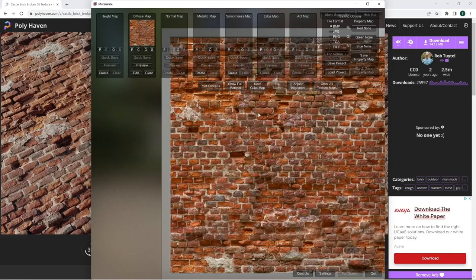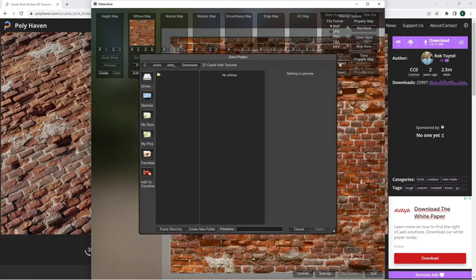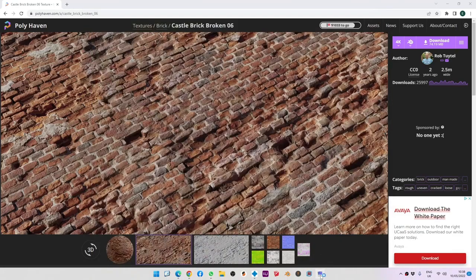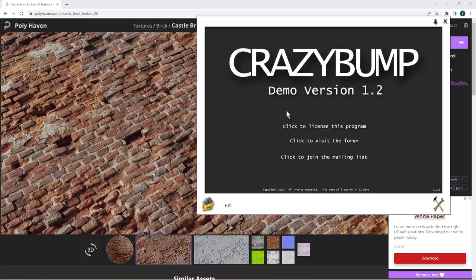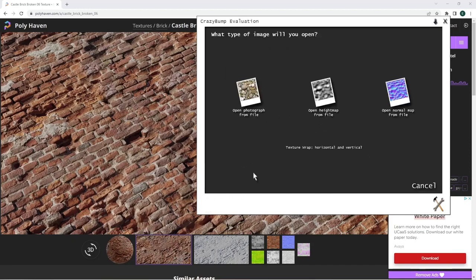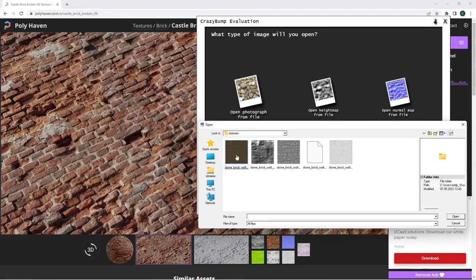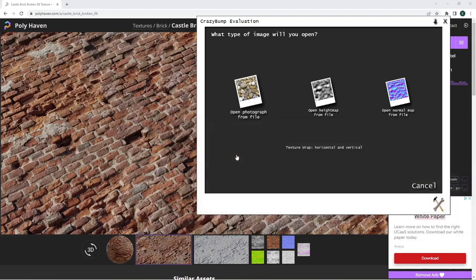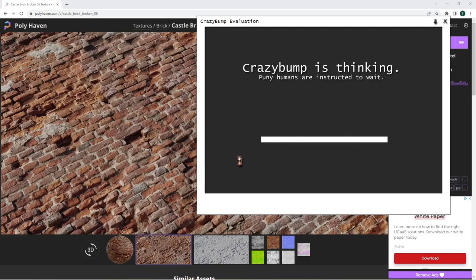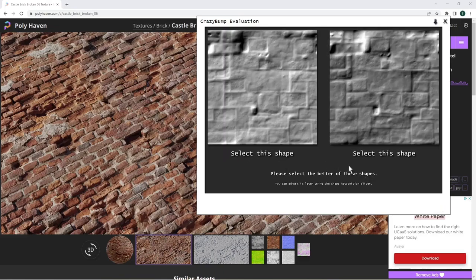And the one to save it to is, when you save, it has to be this diffuse map, or is it the height map, one of the two, and it comes up as a DISP. But someone will explain it on YouTube better than me. There's also another way of getting Crazy Bump, and you open this, open a photograph. There's one there sitting there. It doesn't do anything for a little while, thinks about it, and it comes in, and this is basically the map of the bricks that I've imported.